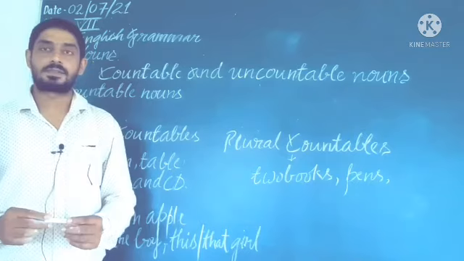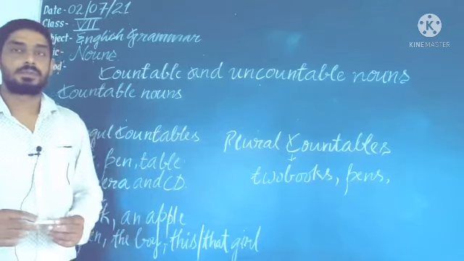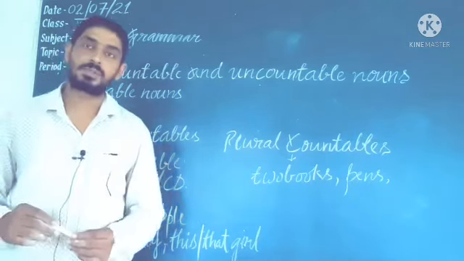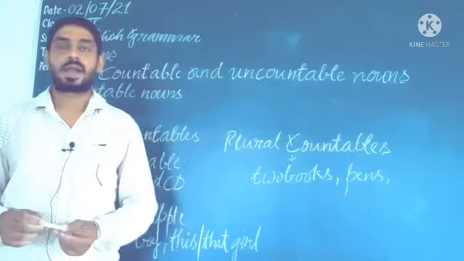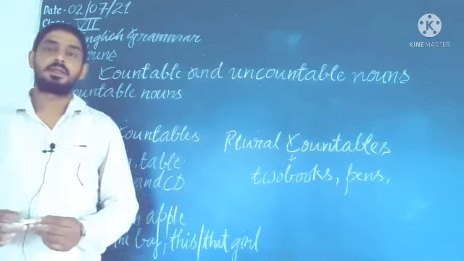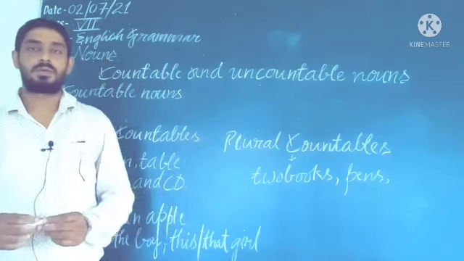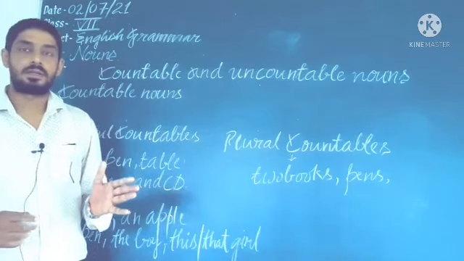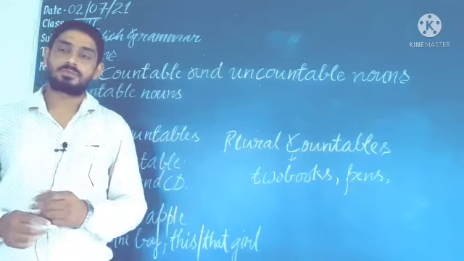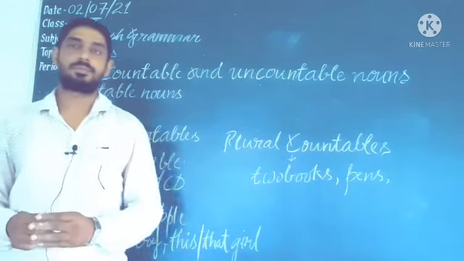In this class, we will continue the chapter Nouns, chapter number 6 of your English grammar book. In the previous class, we read about common noun, proper noun, abstract noun, collective noun.